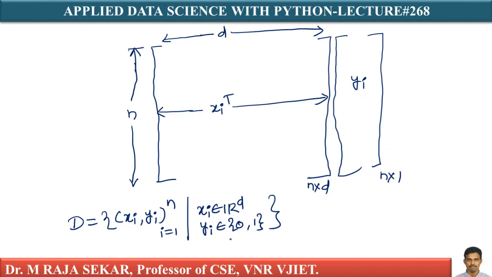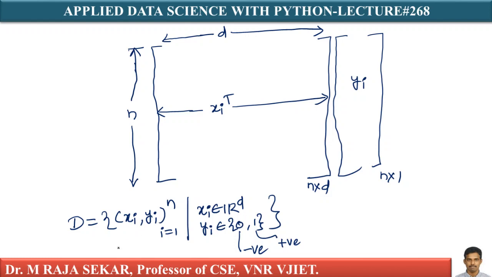Since there are only two possible class labels, 0 could represent negative and 1 could represent positive, or vice versa. I could have called 0 positive and 1 negative. That depends. This is the notation which we will follow.